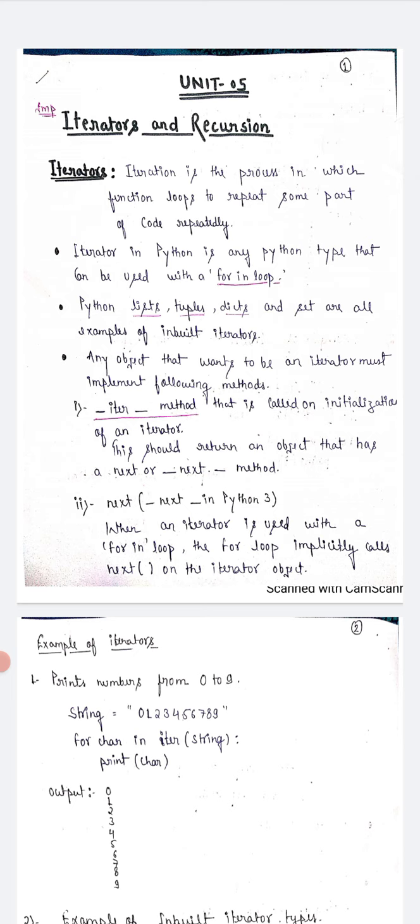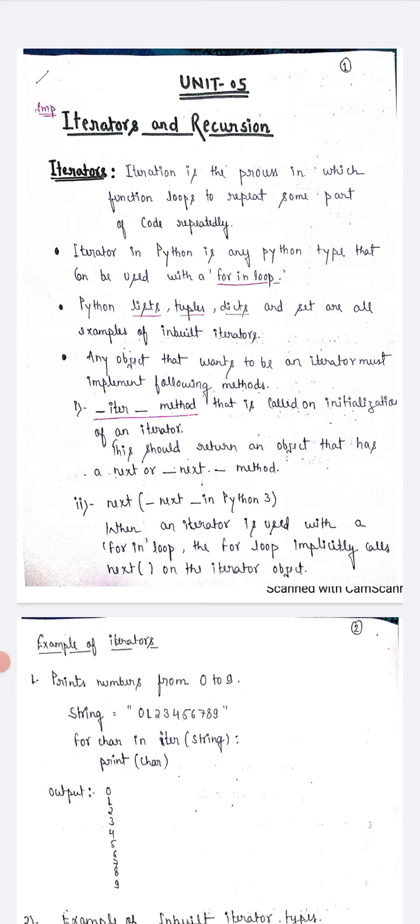An iterator in Python is any Python type that can be used with a for loop, and Python lists, tuples, dictionaries, and sets are all examples of built-in iterators. Any object that wants to be an iterator must implement the following methods. Firstly, we are going to explain what iteration is.